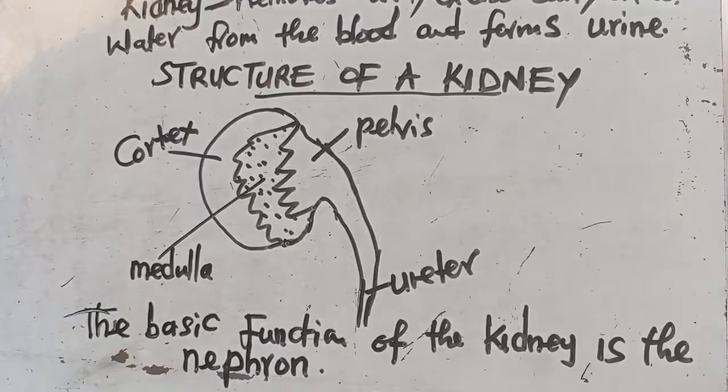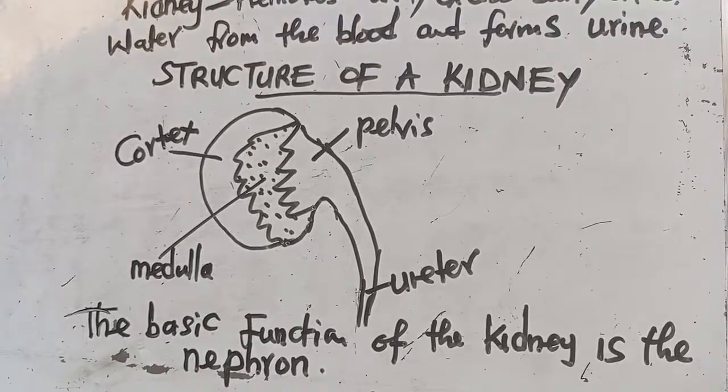This is the basic function of the kidney. Once you are able to explain the function of the nephron, how those processes happen, then this is very simple. So that is where we are going.